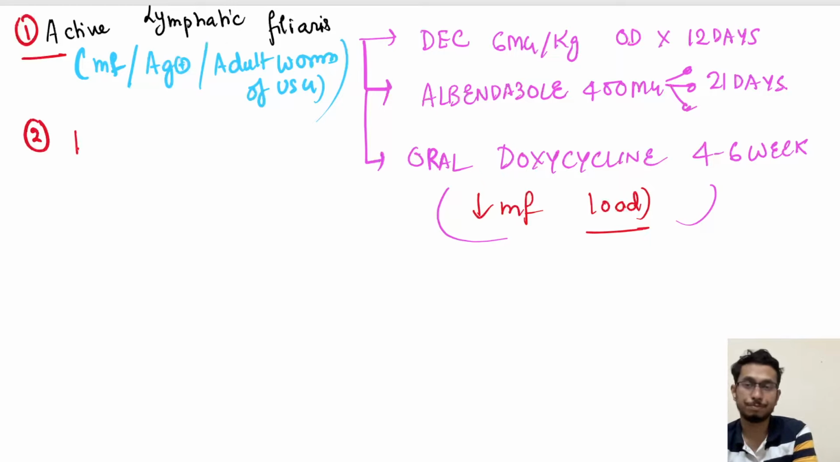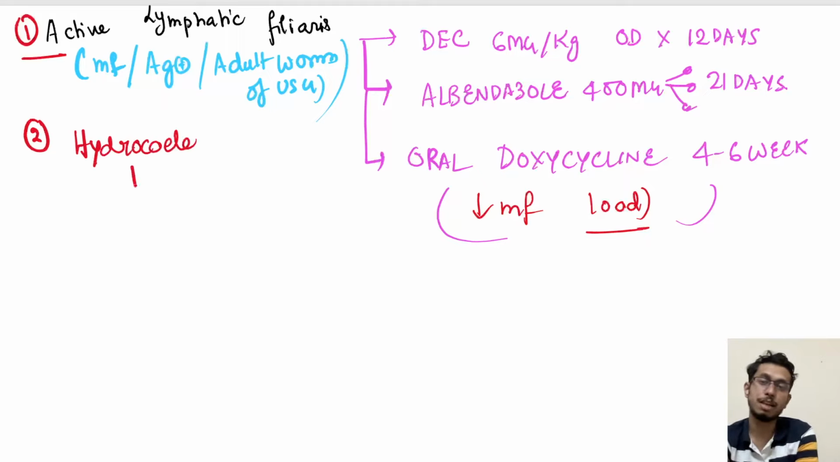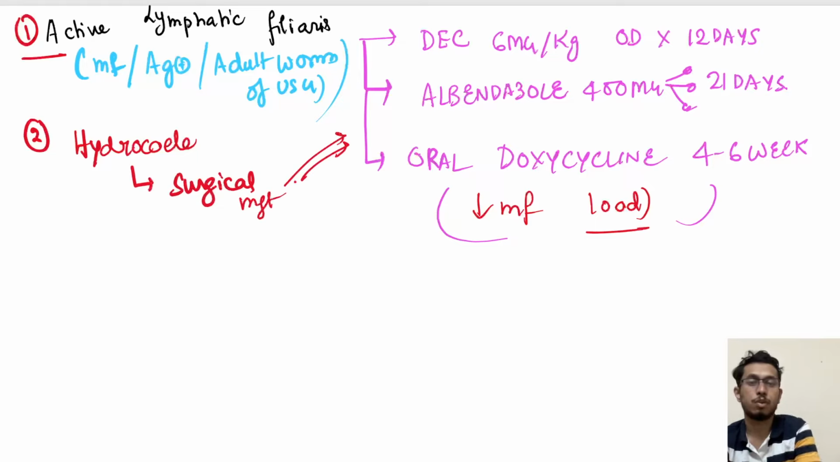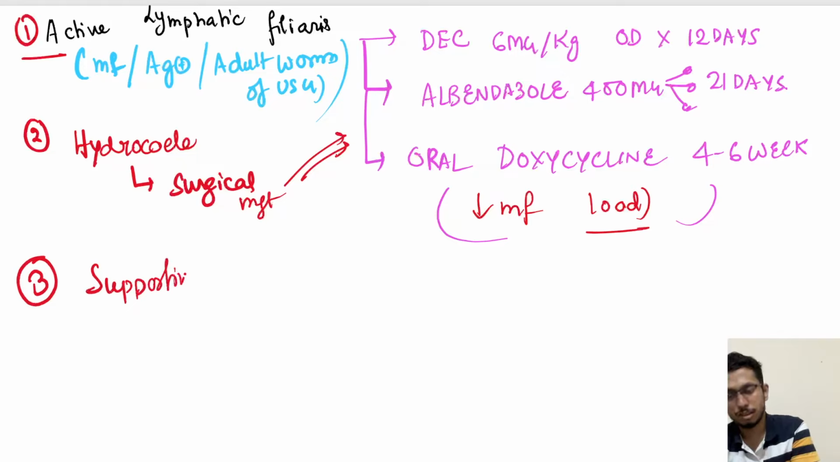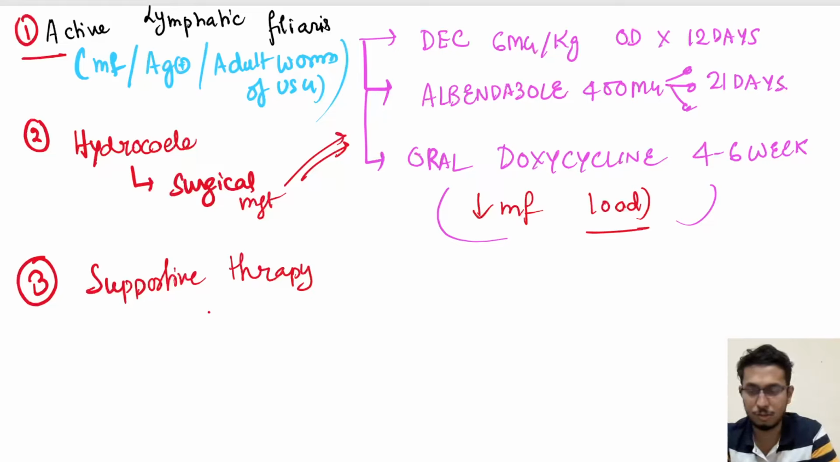For hydrocele, obviously nothing medical needs to be done. It is surgical management, followed by oral doxycycline for 4 to 6 weeks to reduce the load. Alright, now for lymphatic filariasis or elephantiasis, supportive therapy is only helpful. Alright, supportive therapy is only helpful.